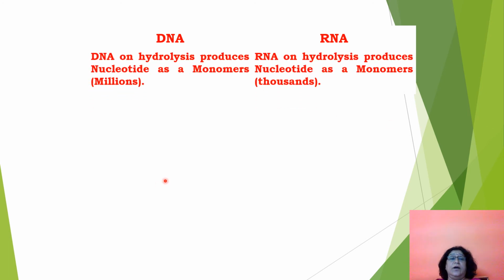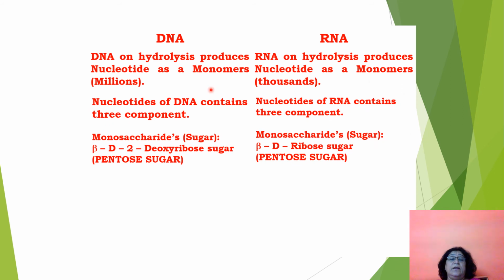So DNA on hydrolysis produces nucleotides as monomers, and RNA on hydrolysis produces nucleotides as monomers. But DNA monomers are millions in number, while RNA monomers are thousands in number. A nucleotide of DNA contains three components. Monosaccharide sugar, which is beta D-2-deoxyribose sugar, is a pentose sugar, while RNA contains monosaccharide sugar, which is beta D-ribose sugar, and that is also a pentose sugar.